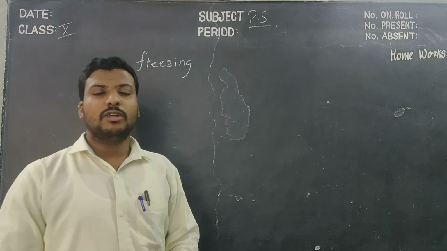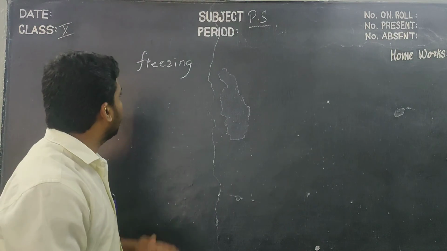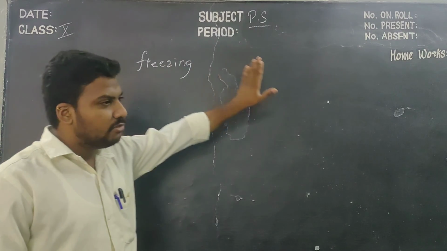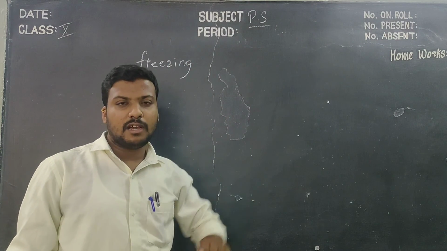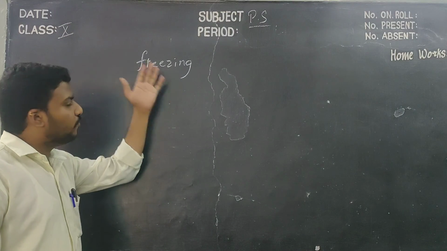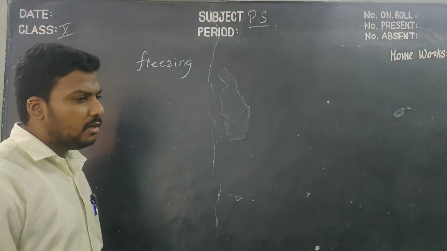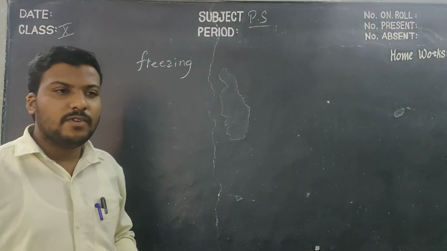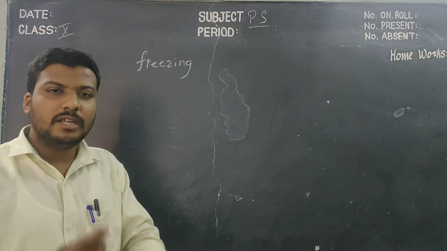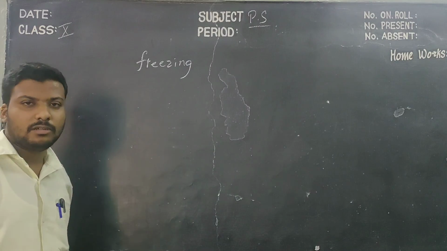Children, in today's class we are going to learn about freezing. In our previous classes we have discussed the alternative topics. They are melting, boiling. Right now we are discussing freezing point. Children, only liquid states can have freezing points.